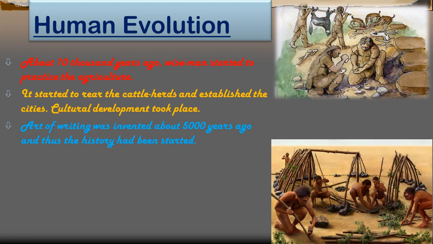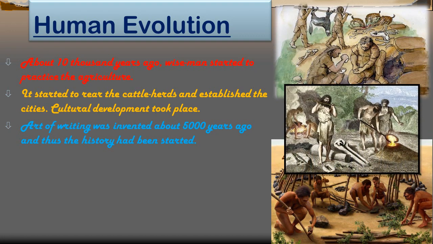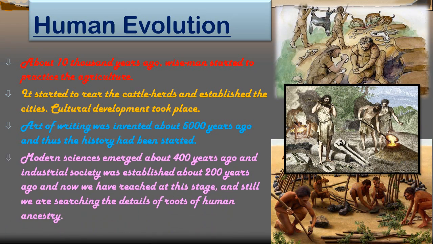And modern sciences emerged about 400 years ago, and industrial society was established about 200 years ago, and now we have reached this stage, and still we are searching for the details of the roots of human ancestry, which took crores, millions of years of evolution. So this is a very gradual process, from 7 crore years ago till 400 and 200 years ago. So we are still searching for the roots of human ancestry.